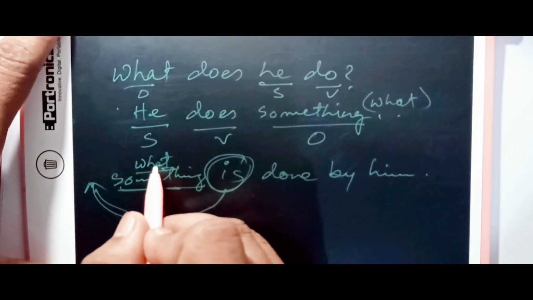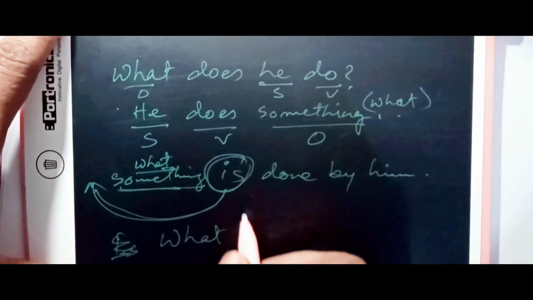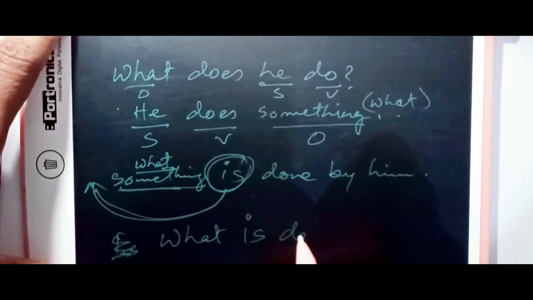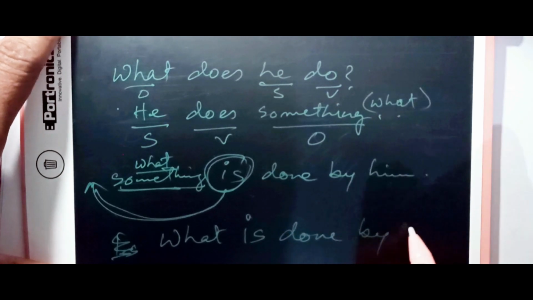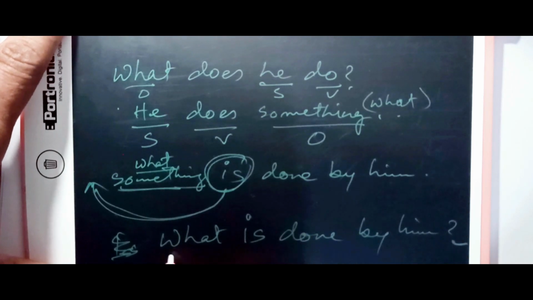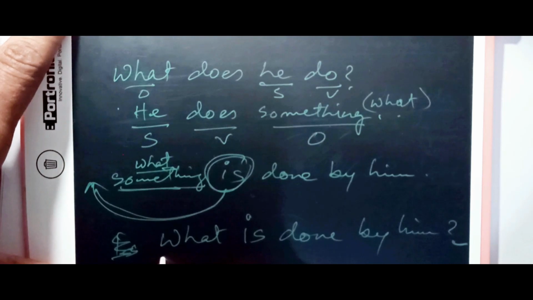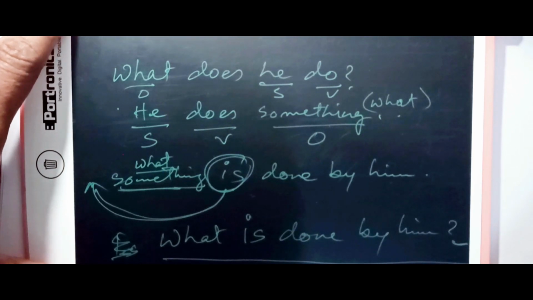So what we need to do, we simply write what, and whatever is there, we write like this and with a question mark. So what is done by him? What does he do? Changes to what is done by him. Okay, I hope you understood.